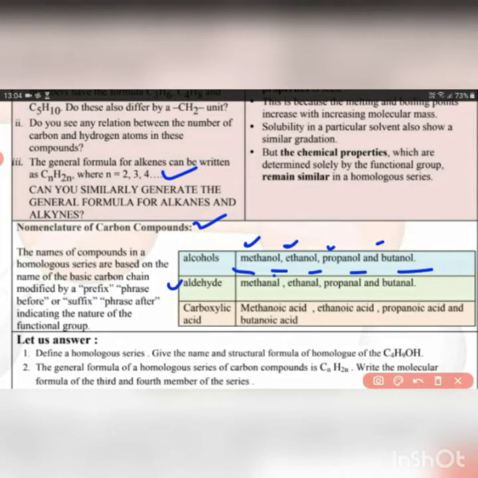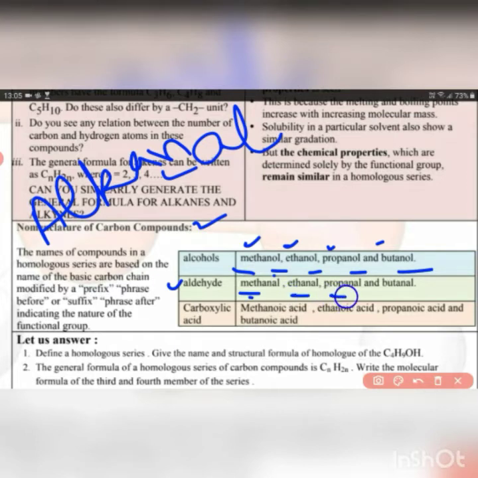In case of aldehydes, the name ends differently. For alkanes, the E is replaced, as I have also shown in my last worksheet, so this E is replaced by Al, then it becomes aldehyde. So here methanal, ethanal, propanal, butanal. The first part is the same, that is meth, eth, prop, but. But the suffix is changing, which depends upon its functional group.